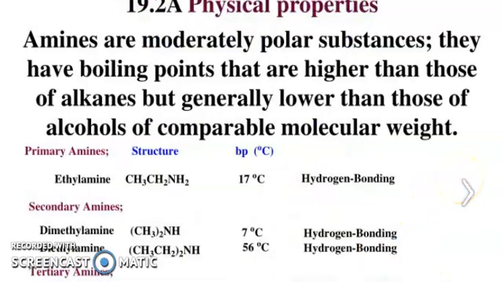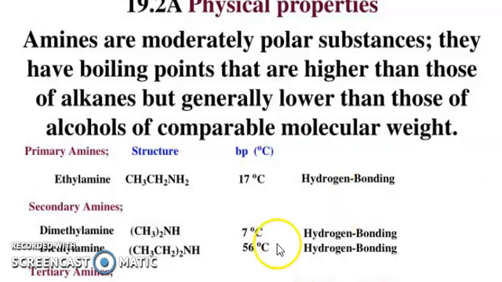Now, physical properties and structure of amines. Amines are moderately polar substances. They have boiling points that are higher than those of alkanes, but generally lower than those of alcohols of comparable molecular weight.